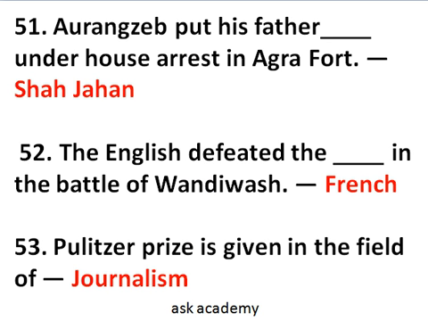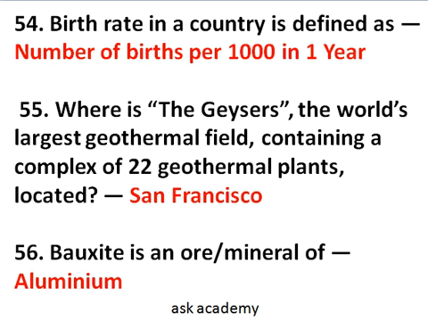Okay. Question number 52. The English defeated the French in the Battle of Wandiwash, and this Battle of Wandiwash was held in India. Question number 53. Pulitzer Prize is given in the field of journalism. Question number 54. The birth rate in a country is defined as the number of births per 1,000 in 1 year.